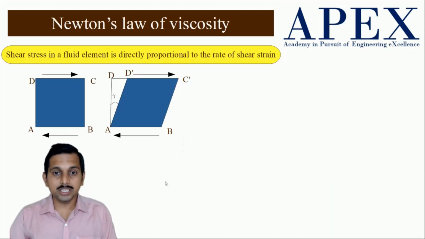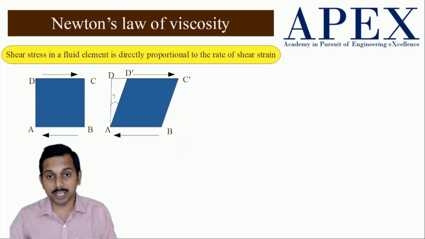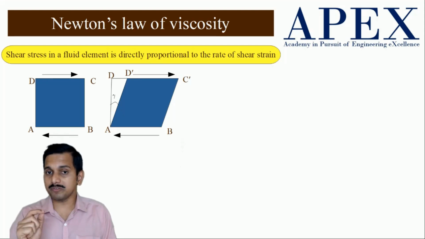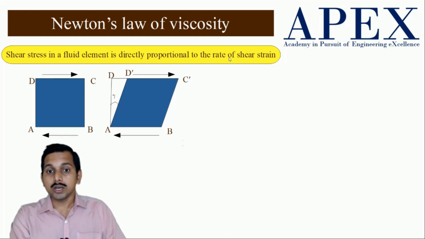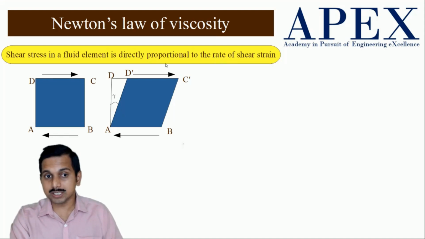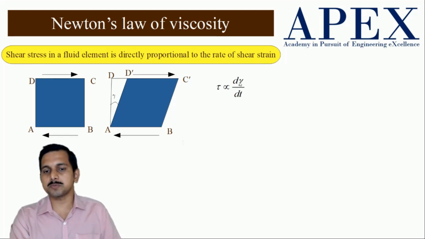Now let us see Newton's law of viscosity. Newton's law of viscosity states that shear stress in a fluid element is directly proportional to the rate of shear strain. Here what we have to emphasize is the rate of shear strain. Compare this with solids: in solids, shear stress is proportional to shear strain. In fluids, shear stress is proportional to the rate of shear strain.